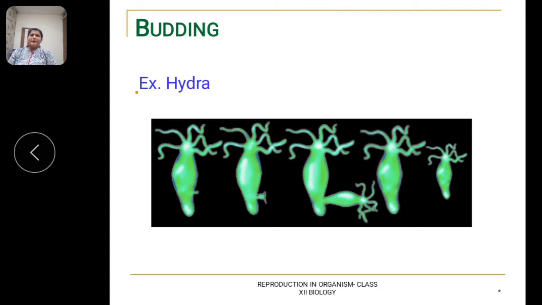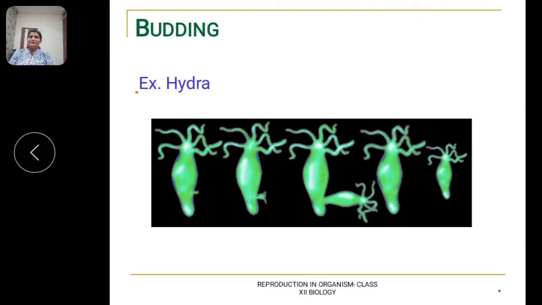Now, depending on the place where the bud arises, budding can be of two types. The first type is external budding, which is observed in hydra and yeast. Hydra is a multicellular organism. In hydra, regenerative cells are used for reproduction during budding. A bud develops as an outgrowth due to repeated cell division at one specific site.